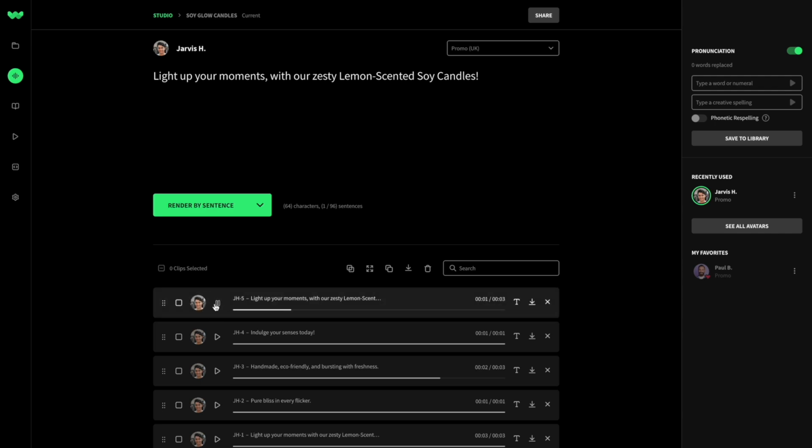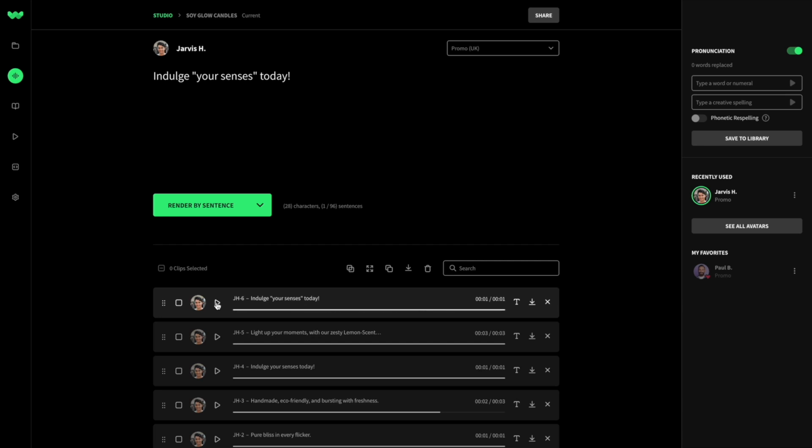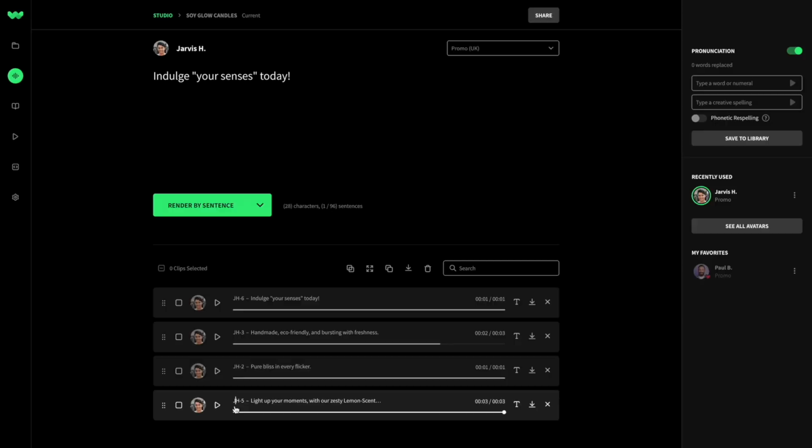Light up your moments with our zesty lemon scented soy candles. In other takes, draw attention to key phrases by placing them in quotation marks. Indulge your senses today. Once you've chosen the versions you like, rename your clips and download your project.